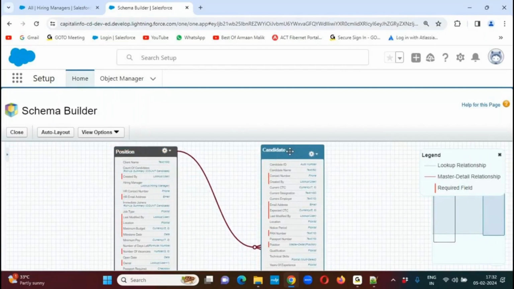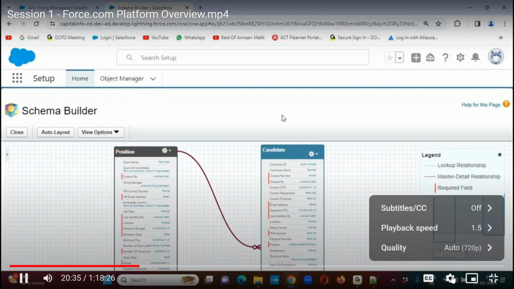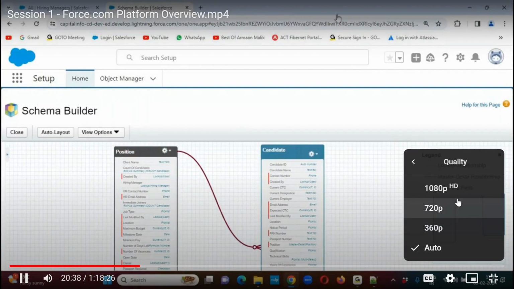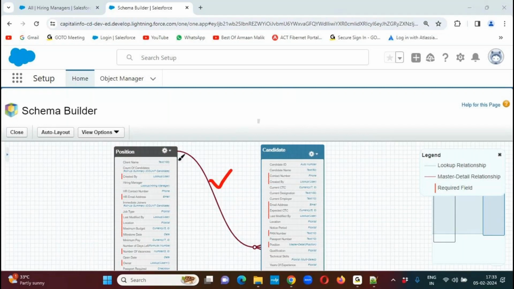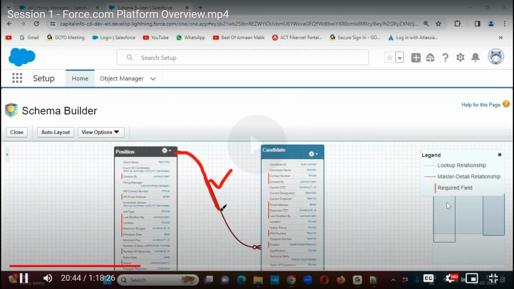Related. Okay, fine. What kind of relation? How do you know master detail? There is a connector available between these 2 objects, and this connector indicates these 2 objects are related.